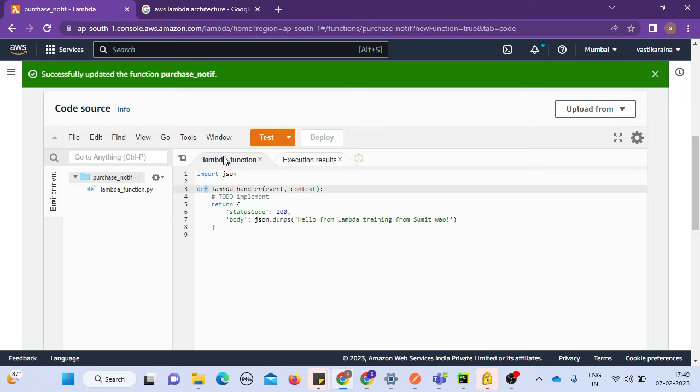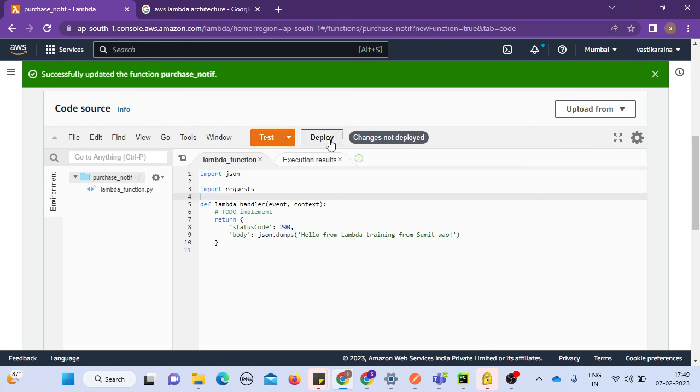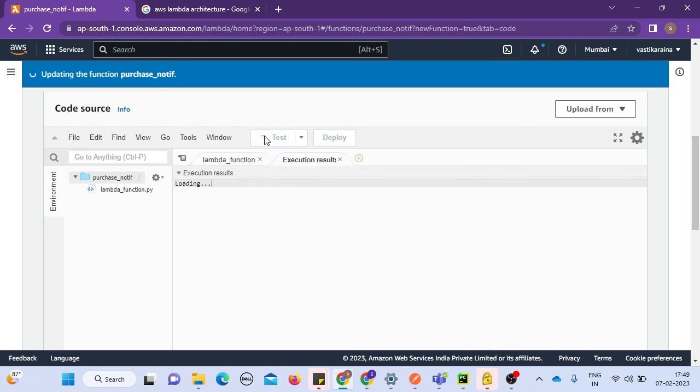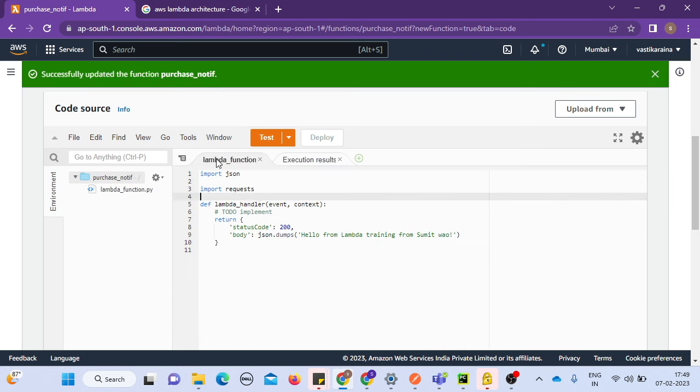There are multiple pain points that I wanted to add here, which are very important. People go and roam around for hours and hours in a video, and they do not understand it because the dependency was not added. Like, if I say import requests, the requests library, and I deploy again and run it, it will fail because the requests library is not in the module here. That's why I'm saying, please stay with me. I'll show you how these different libraries can be added as dependencies, and you will be very confident with Lambda and seeing the code working.